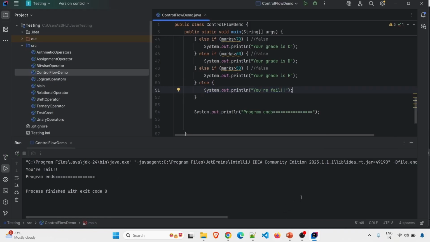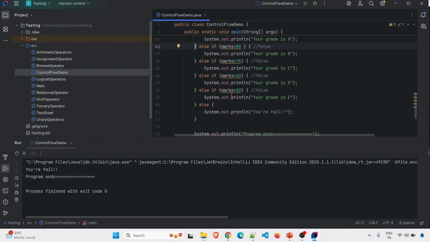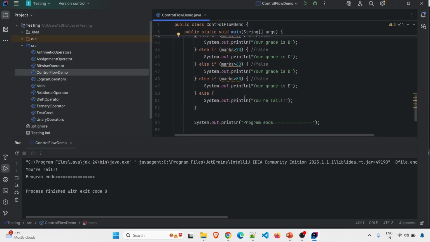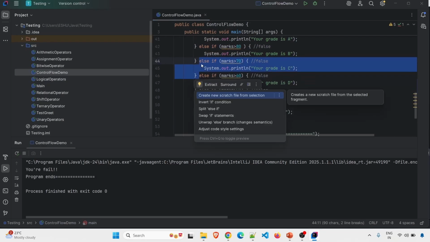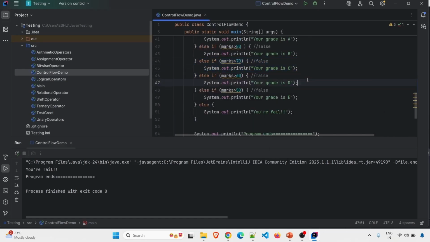So I hope it is clear how this if else if block is executing. One more thing you have to keep in mind while using the if else if ladder is that the code is executed sequentially. It is executed line by line. First, this block will execute, then this block will execute, then this block will execute, and so on. So the conditions which you are giving are very important.